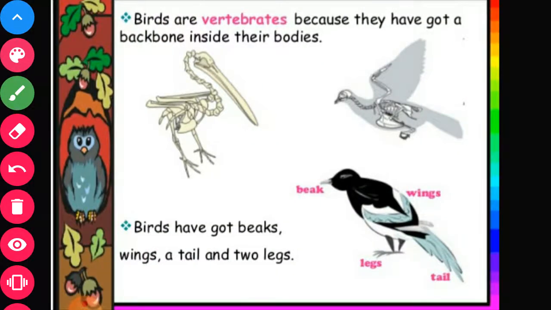Birds are vertebrates because they have a backbone inside their bodies. Birds have wings, a tail and two legs. Their four limbs, sorry, the forelimbs are modified into wings, and the back legs are used to walk.